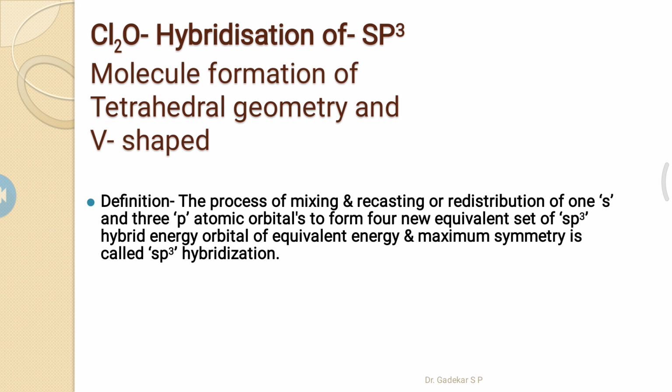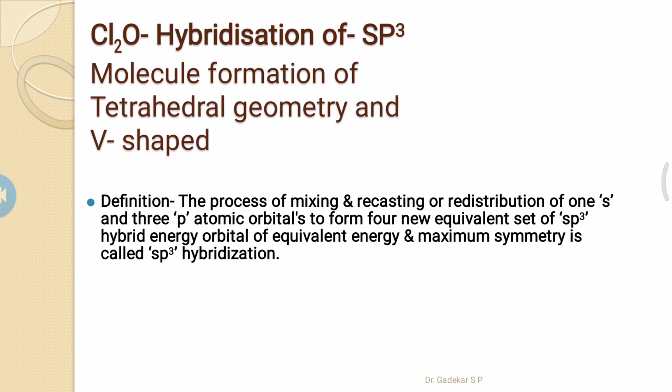So what is the difference between geometry and shape? Geometry involves all electron pairs, but shape involves only bond pairs. Considering only bond pairs means the chlorine-oxygen bonds.